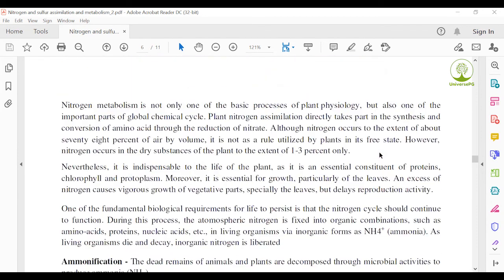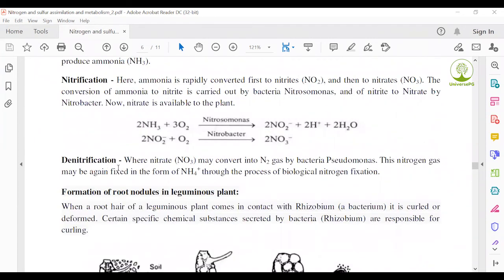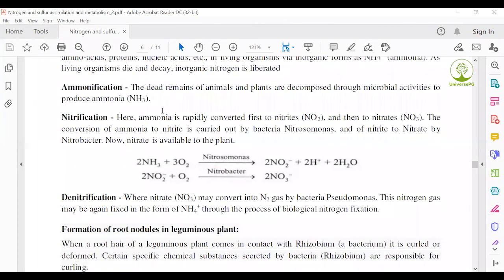The nitrogen metabolism process involves three reactions: ammonification, denitrification, and nitrification. Ammonification is the process in which the dead remains of animals and plants are decomposed through microbial activities to produce ammonia. The formation of ammonia is called ammonification.